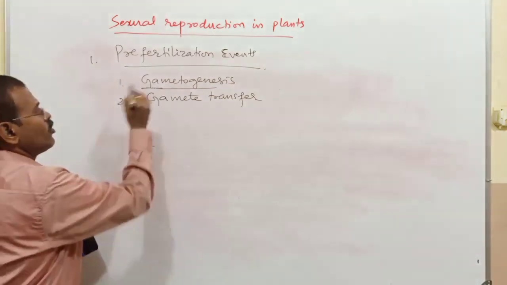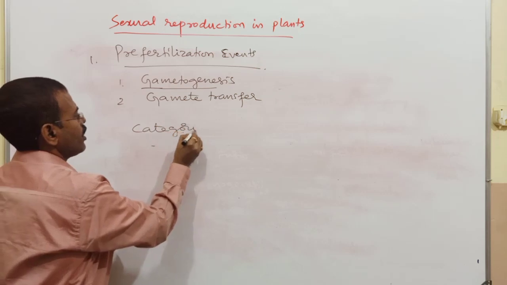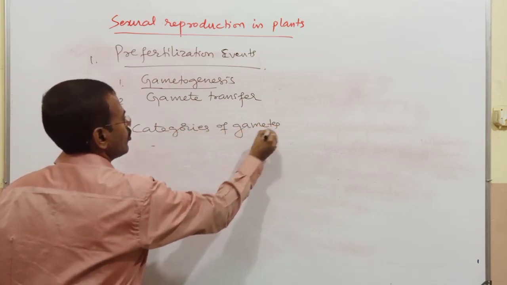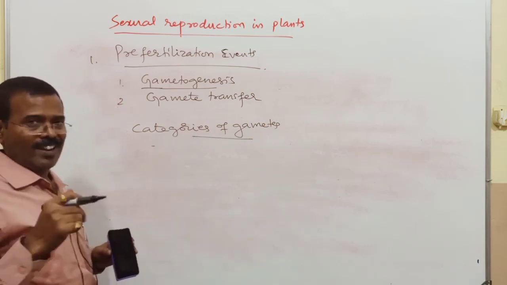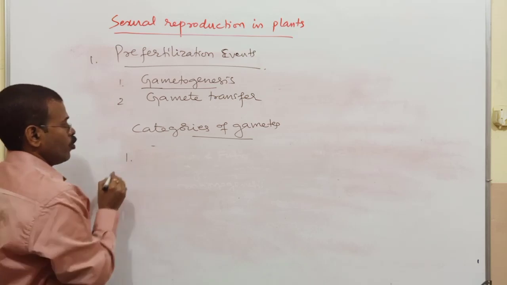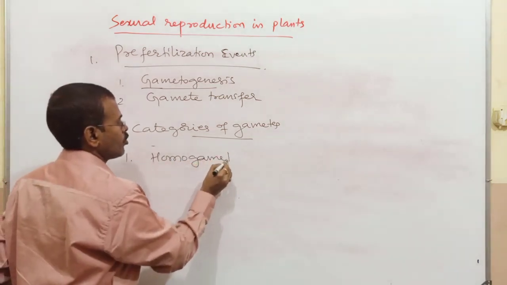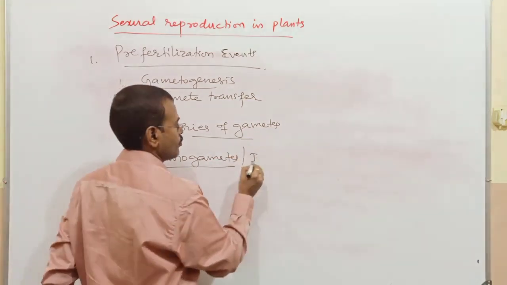So in this gametogenesis, we have two categories of gametes. What categories are there here? One is homogametes. It is also called isogametes.